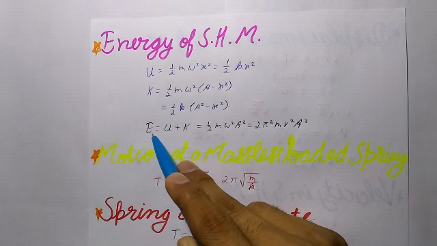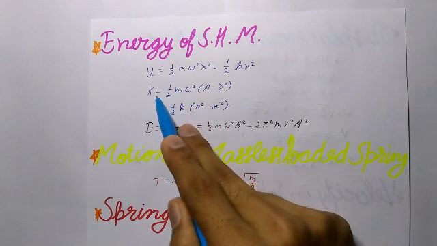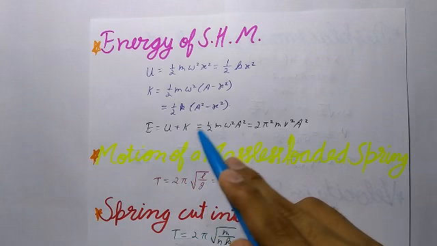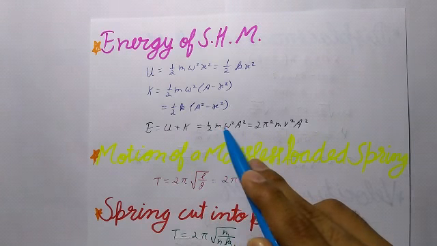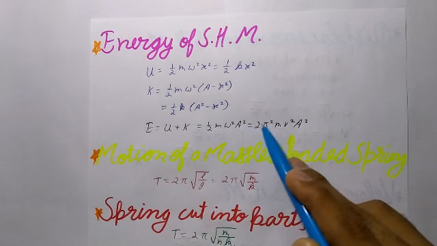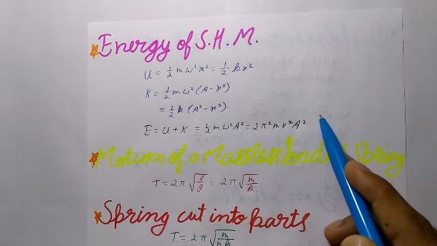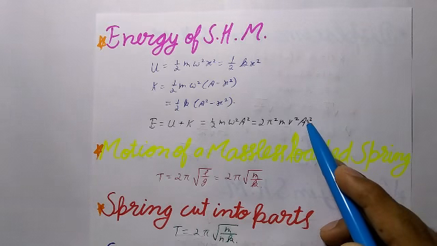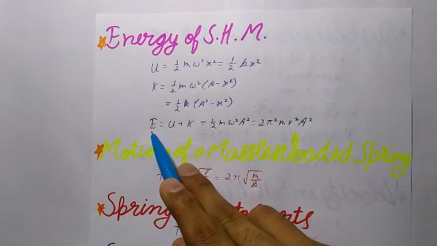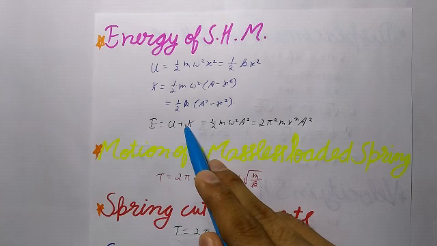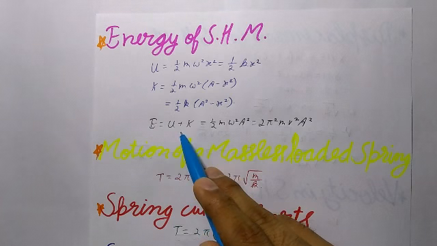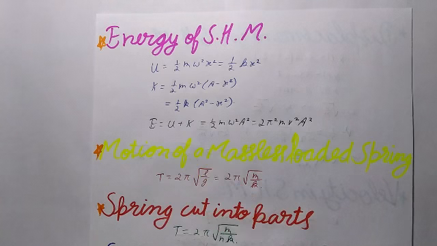So the total energy will be the summation of potential energy and kinetic energy, U + K, which will be equal to ½mω²A², equal to 2π²mν²A². If there is no friction, the total mechanical energy, E = U + K, of the system remains constant even though K and U change.